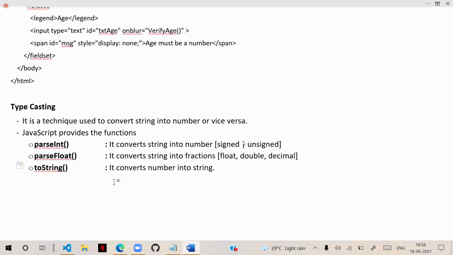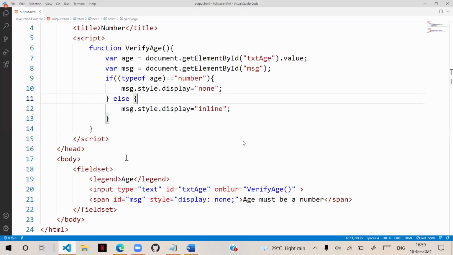So this is the casting, and you can see here that whatever value you collected and stored in age, even if it is a number, is treated as a string because it is a text box.